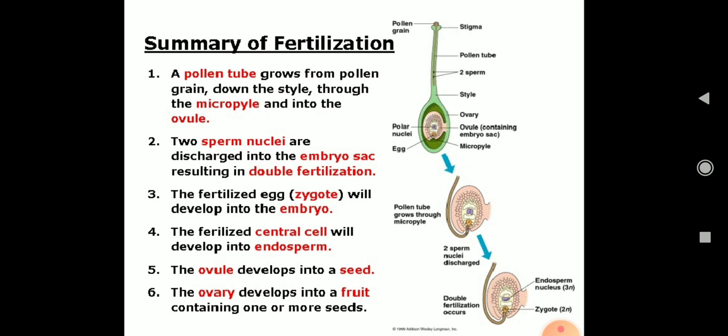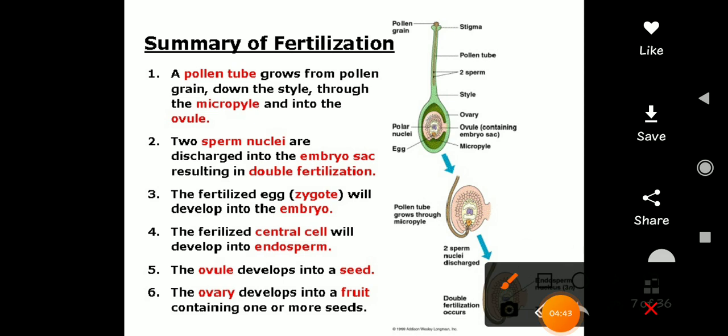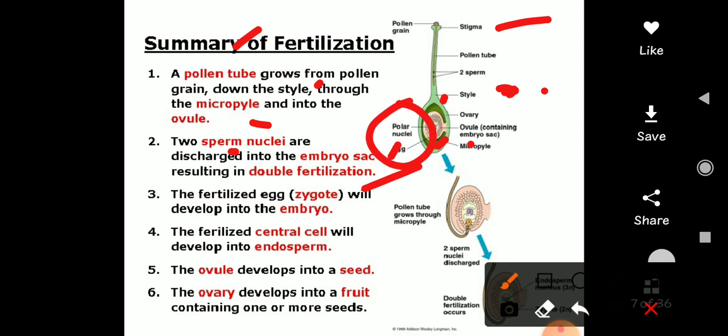Now, summary of fertilization. What is fertilization? The first thing, the pollen tube grows down the style through the micropylar end to the ovary, right? Two sperm nuclei discharge into the embryo sac. Double fertilization occurs. One sperm nucleus will fuse with the egg, forming a zygote, and the other sperm nucleus fuses with the polar nuclei, which has two nuclei, right?